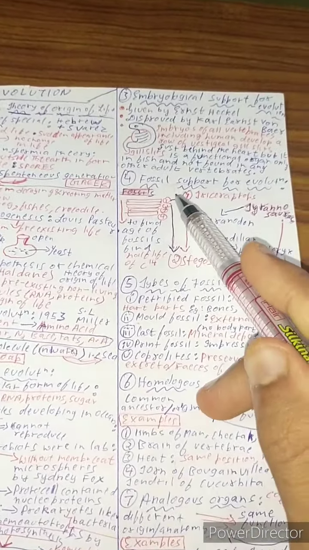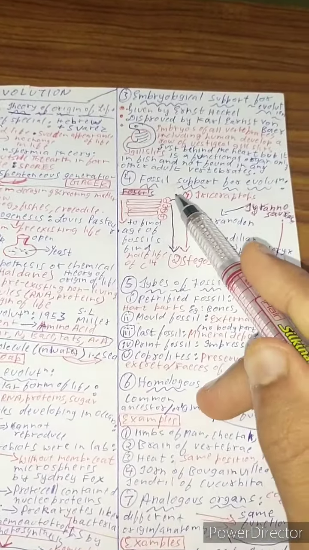Now let us discuss homologous organs. In the case of homologous organs, divergent evolution occurs. What is divergent evolution? First of all, you need to know the meaning of homologous organs. Homologous organs have common origin but different functions. Example, limbs of man, cheetah, whale and bat all have the same morphology and the same anatomy.